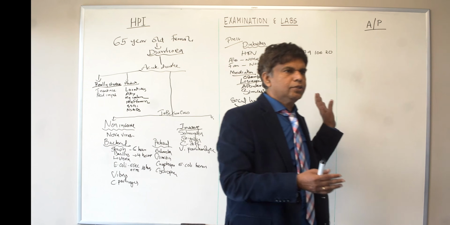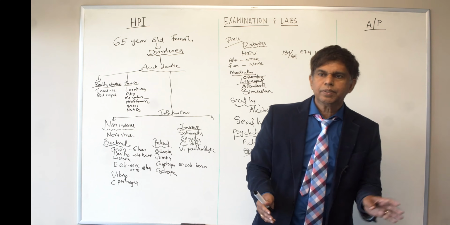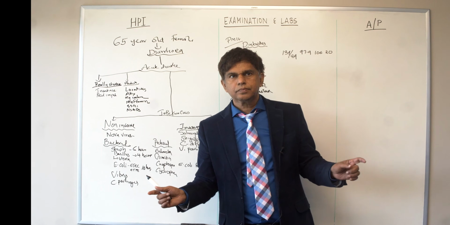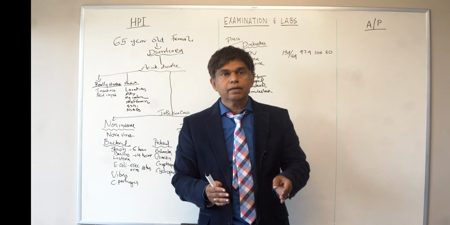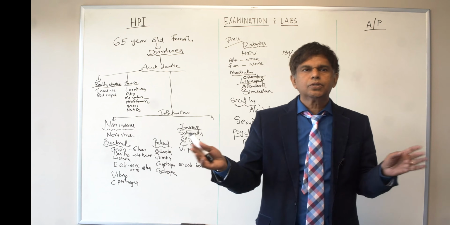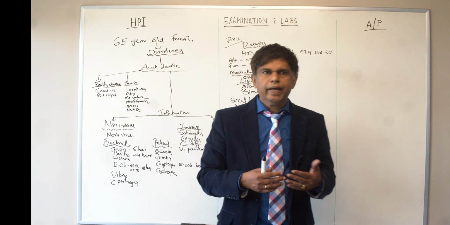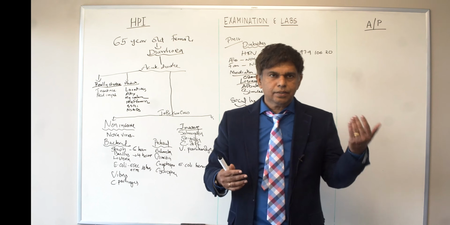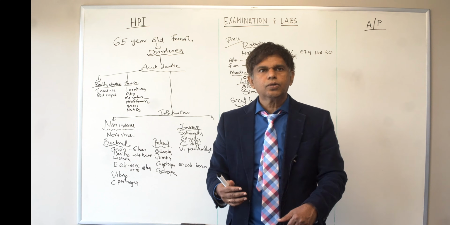It's good to know, when you talk about diarrhea, what is relative bradycardia? Anybody know what relative bradycardia is? Relative bradycardia is that every time your temperature goes up 1 degree, your heart rate should go up at least 10 or 15. But in some diseases, when the temperature goes up 1 degree, the heart rate goes the opposite way.